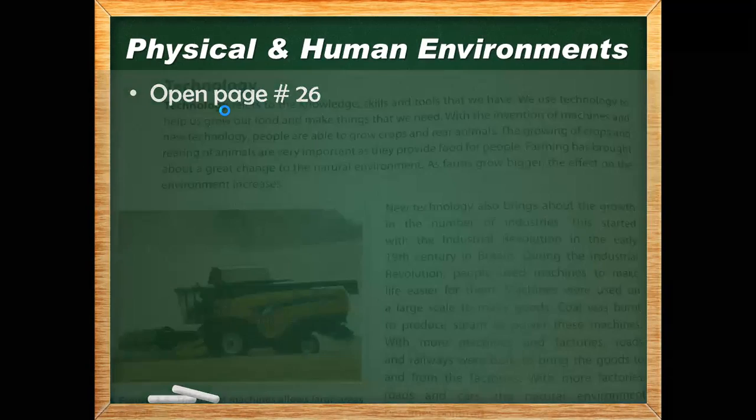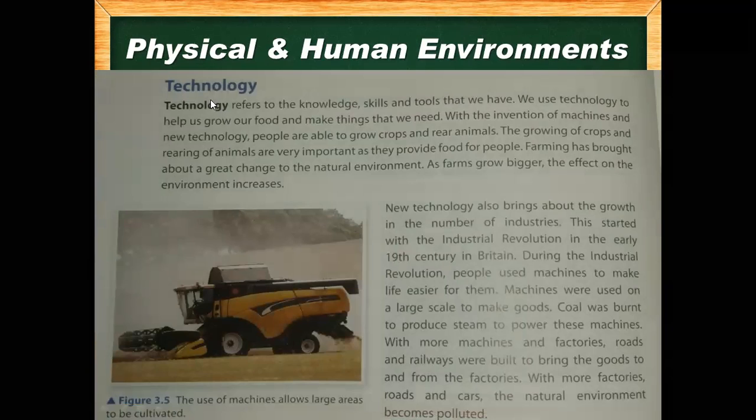On page 26, the heading is about technology. Remember, we are discussing the two factors which are affecting the physical environment. The first one is population. The second one is technology. Now we are looking at the second one. Let me take a pen. So we are discussing technology.